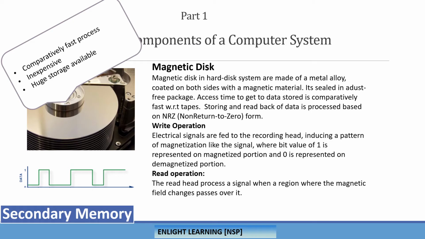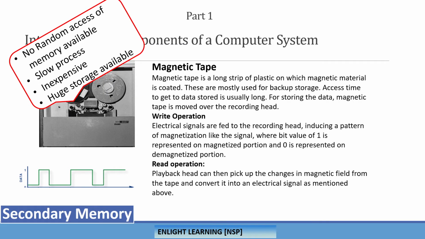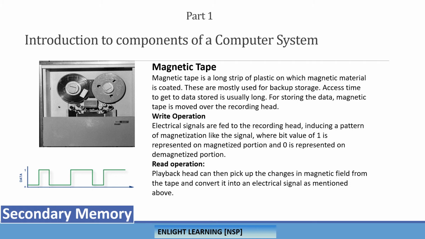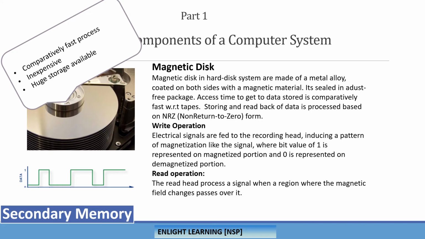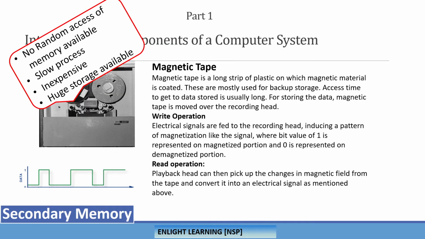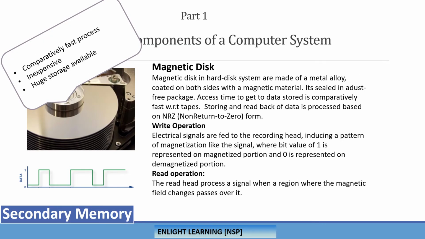Of course, the magnetic disk is also the same. Here the tape is a plastic material with a magnetic coating, whereas the magnetic disk is a metal alloy on which the magnetic material coating is there. The operations are the same, magnetization and demagnetization, but the big difference is that magnetic tape, as you might have seen, is easy to damage. It doesn't have real strength.